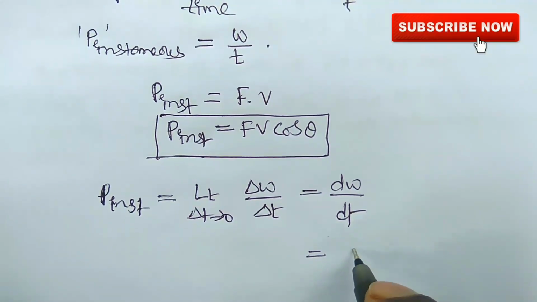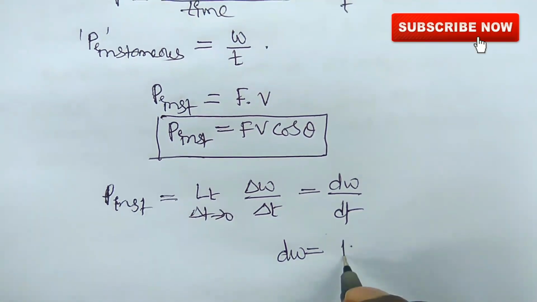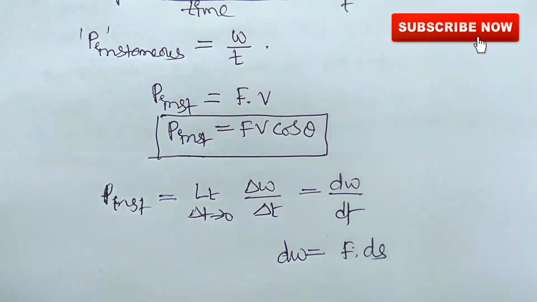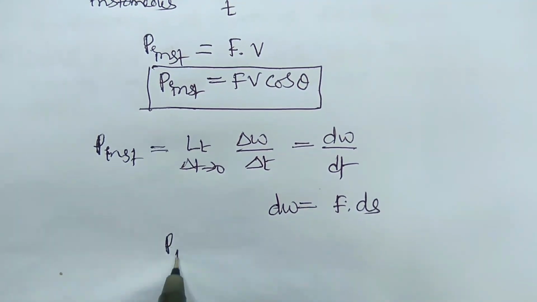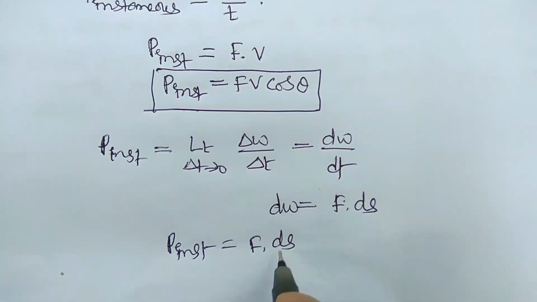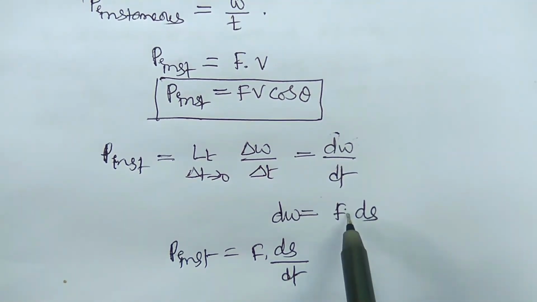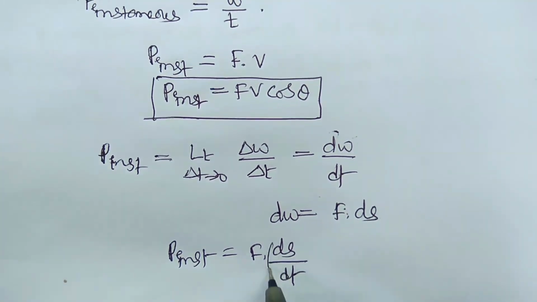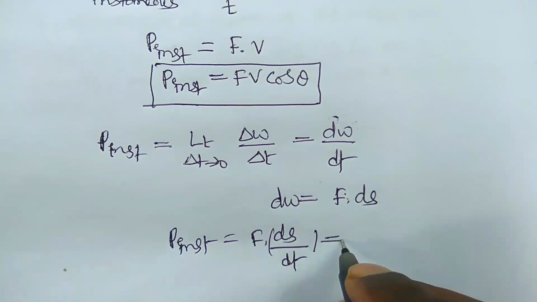So dW is equal to F ds. Just substitute: P instantaneous is equal to F ds by dt, where dW is replaced by F ds, and ds by dt is nothing but the velocity of the object.